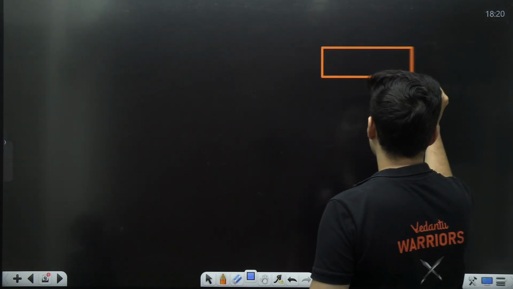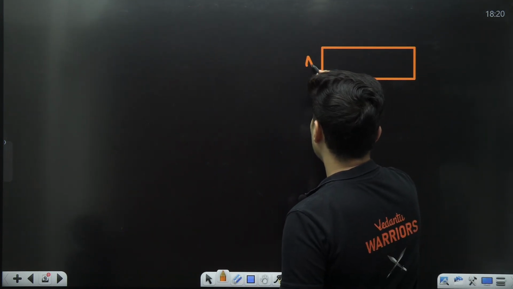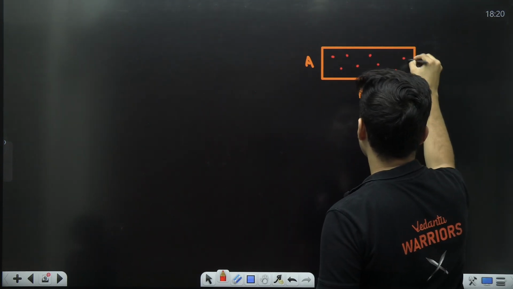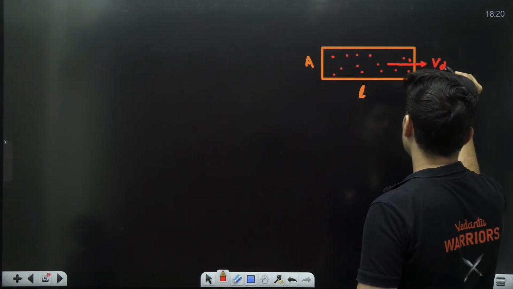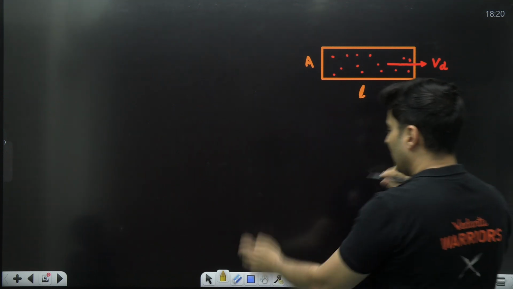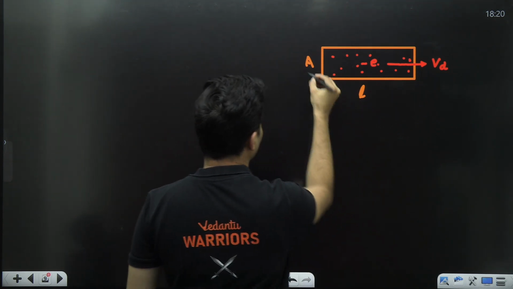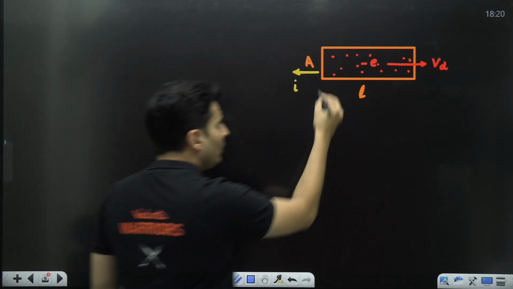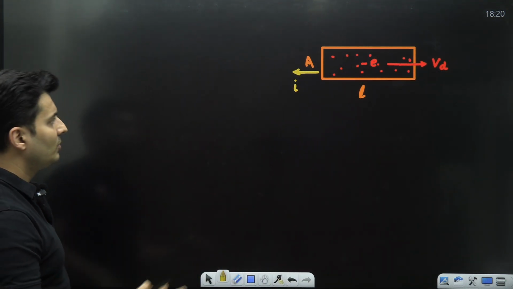So first you will say, take a part of the conductor whose length is L, area of cross section is A, and there are a number of charges in it. These charges are moving with some speed called the drift speed. And because these charges are moving to the right, and do not forget, these are negative charges, the current will be moving in this direction. This is the current. And to go from here to here, imagine it takes some time. We will assume all those things.